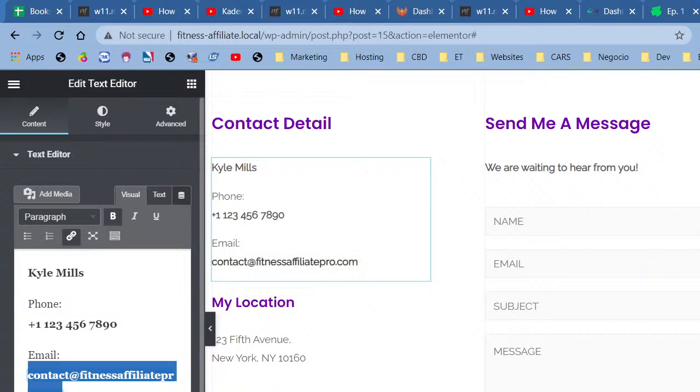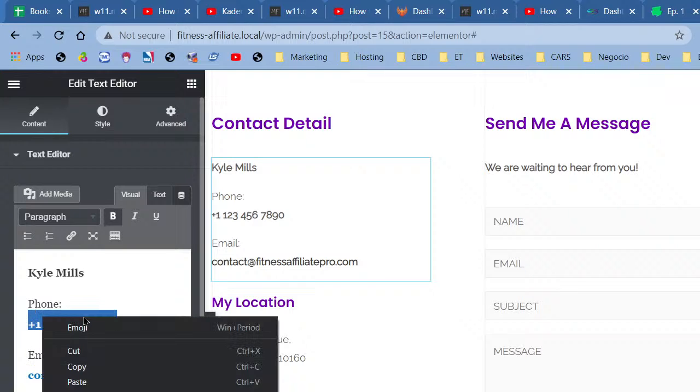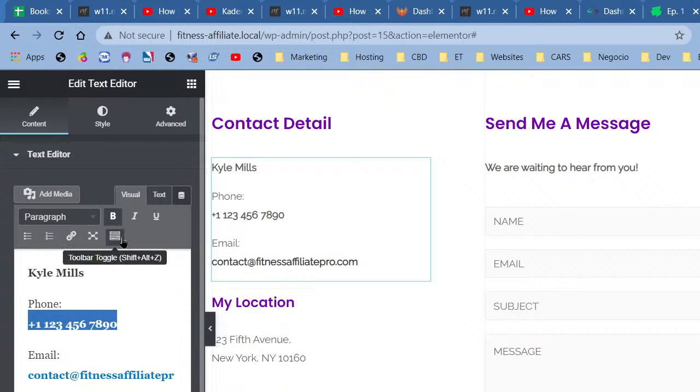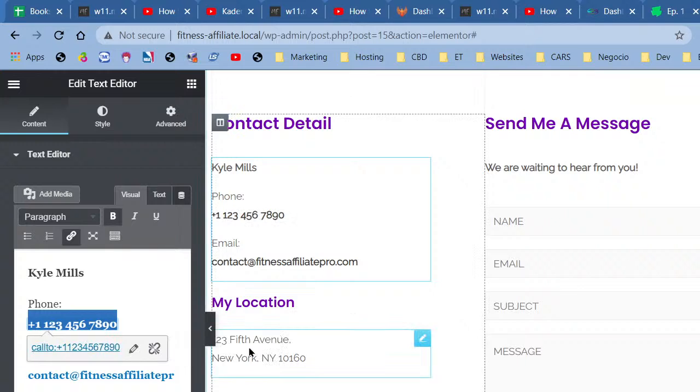All right, I'm going to tell you what we're doing in a minute. Now we're going to copy this one, highlight and then copy. We're going to click this, and we're going to say tel, colon, and that is that. I just go ahead and remove the space. I don't think it's necessary, but all right. And then we click this. All right.